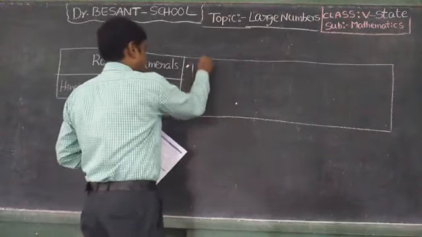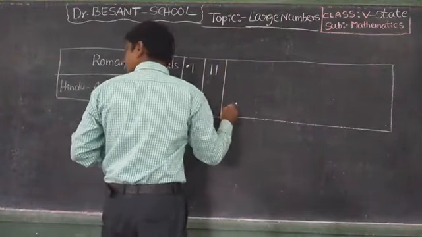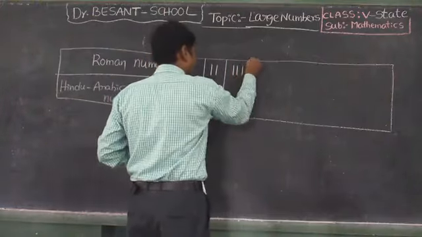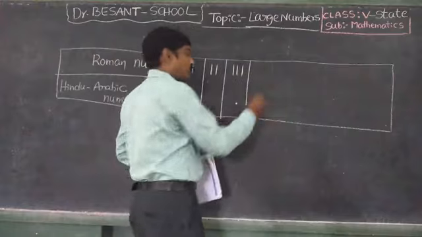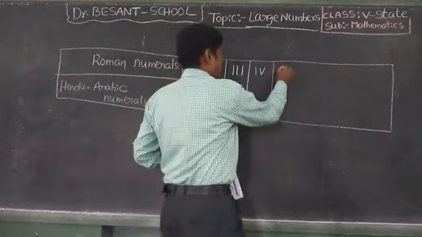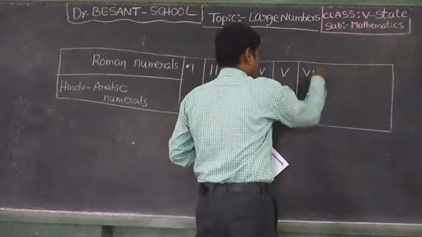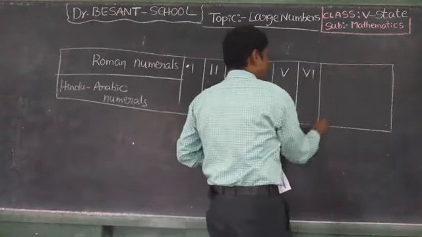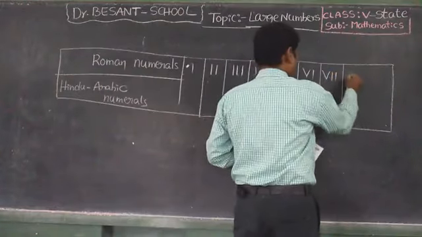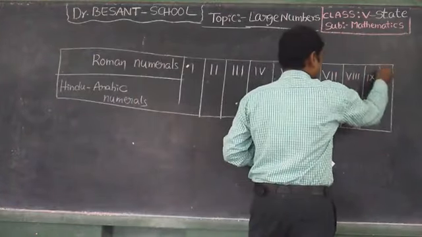The Roman numbers are seen. 1, 2, 3, 4, 5, 6, 7, 8, 9, 10.